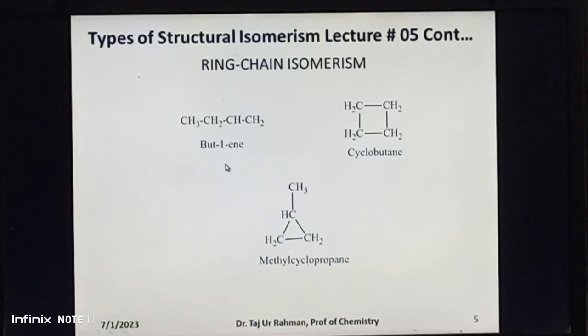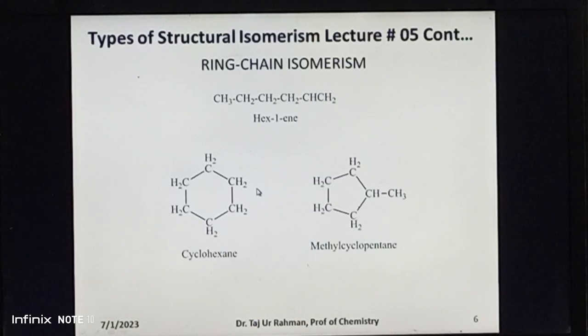Same is the case with but-1-ene, cyclobutane, and methyl cyclopropane. These three compounds have the same molecular formula C4H8, same numbers and kinds of atoms, but they are different from one another in linking of the carbon atoms, and thus they are ring chain isomers of each other.